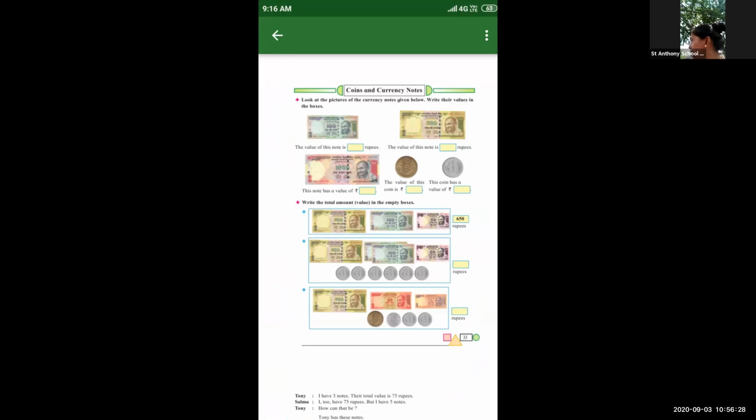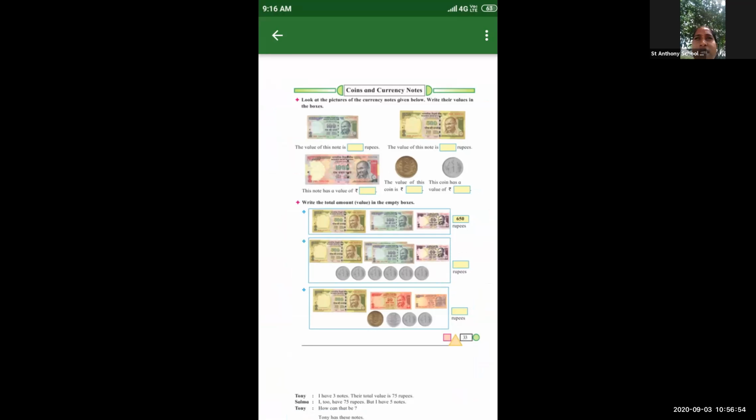Now it's coins and currency notes. Everyone knows about coins. You all go to the market, shops. At that time, if you want to take any dress, any chocolates, what do you give to the shopkeeper?